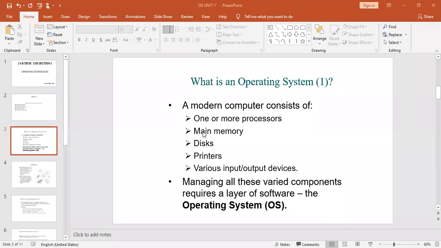The job means how the process is going to be started and how it is going to be executed, and whenever a problem has arisen, who is going to resolve it. All the operations performed by all these things can be monitored by someone, right? The one who will take care of all these things is called the operating system, right? So it's simply managing all these components with the help of the operating system.